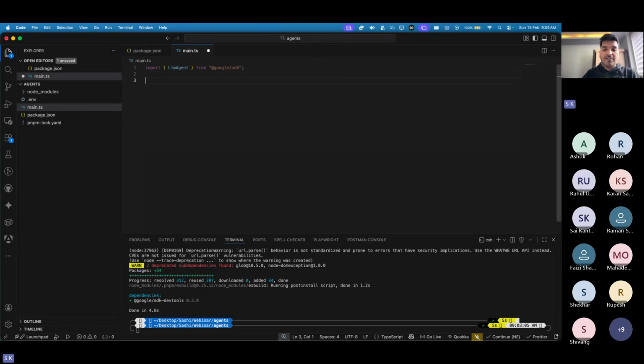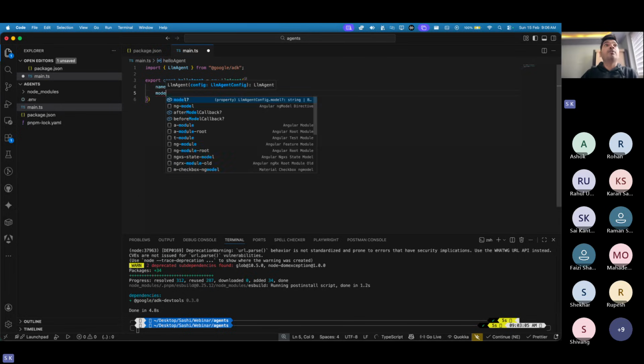So we are going to create our first agent. Export const, and let's give it the name helloAgent. We are creating a very small, very basic agent. This agent will be created by new LlmAgent, and this class requires an object, which is nothing but your LlmAgent config. First things first, you need to tell the name of your agent. My agent name is hello agent.